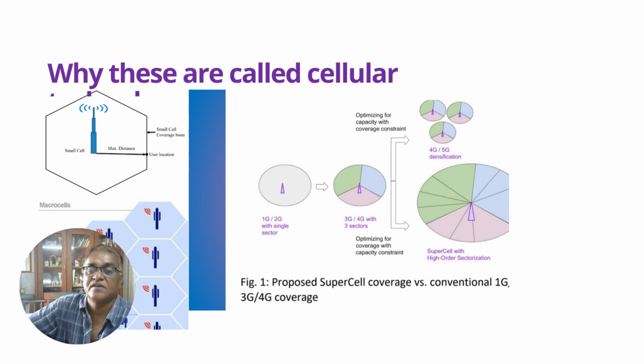So these cells are known as macro cells in the rural areas and micro cells in the urban areas.